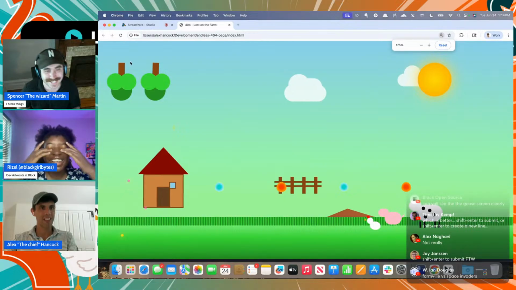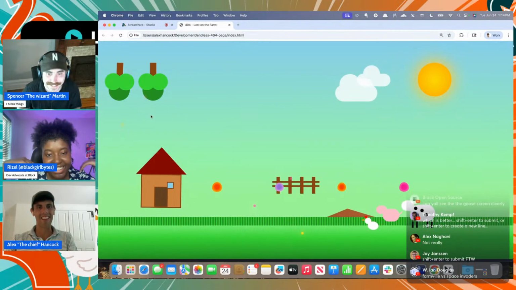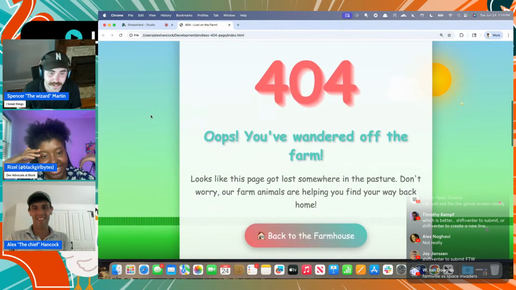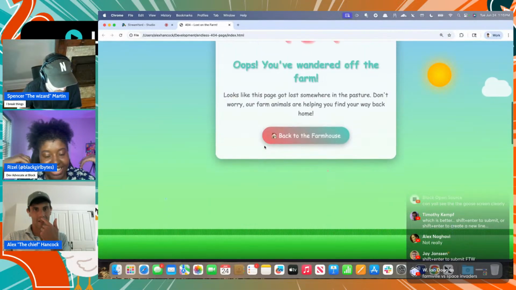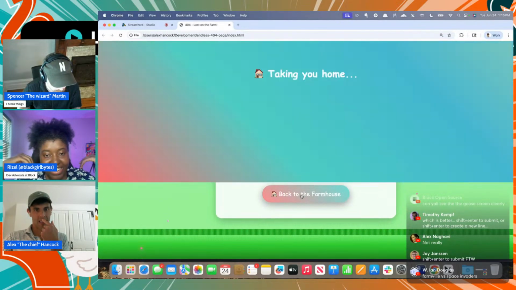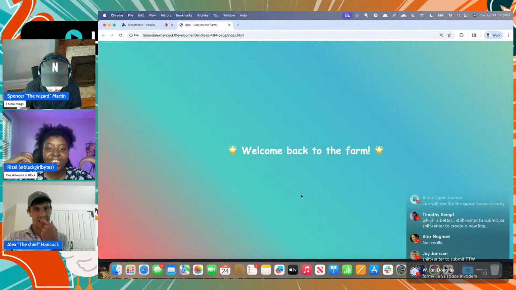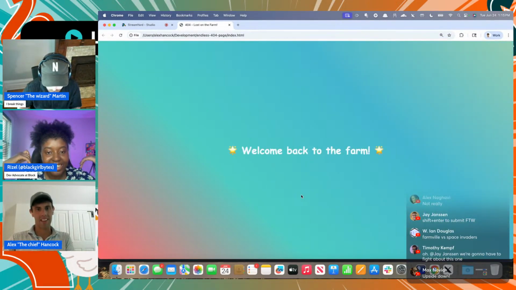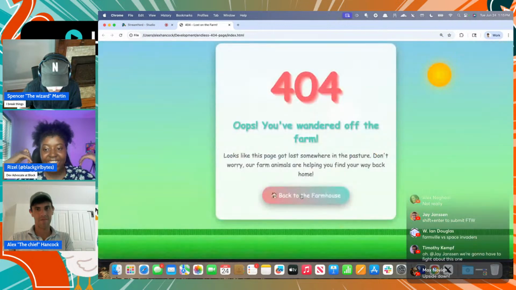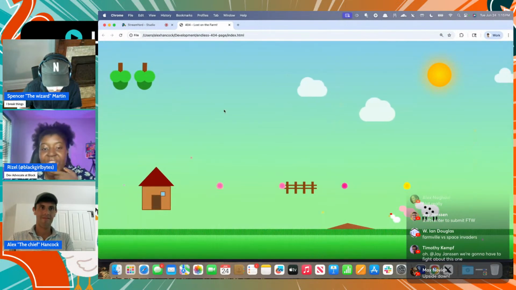I don't know what that says about Goose. I don't know that it chose to make the trees upside down, but they're upside down. But it does have a scroll effect. It's got a 404, and then it has a back to the farmhouse, taking you home. Welcome back to the farm. So that's like you're back in the real website, which is cool.